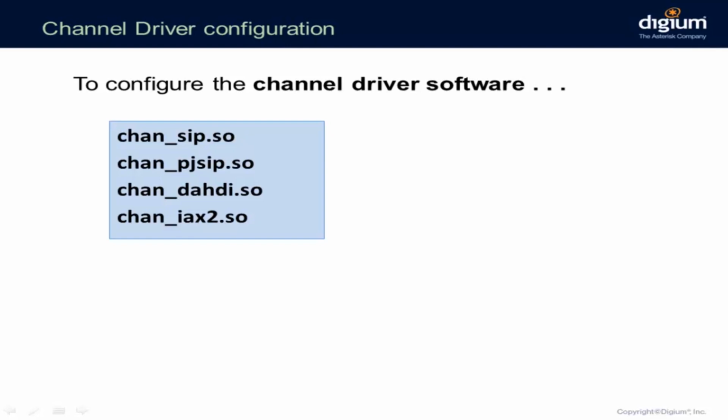And they will have the driver module, and the name will be very similar to this, right? So chan, meaning that it's a channel driver, and then the name for that channel. So SIP, the old chan_sip, the newer chan_pjsip, which has 44 modules for PJSIP, DAHDI, and IAX2.